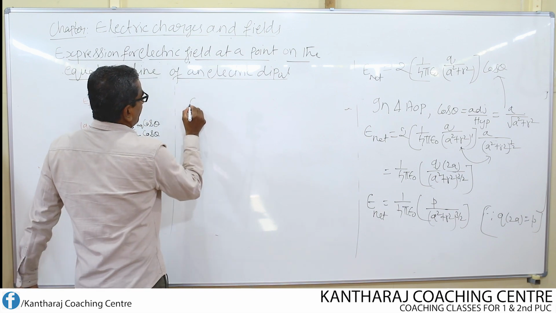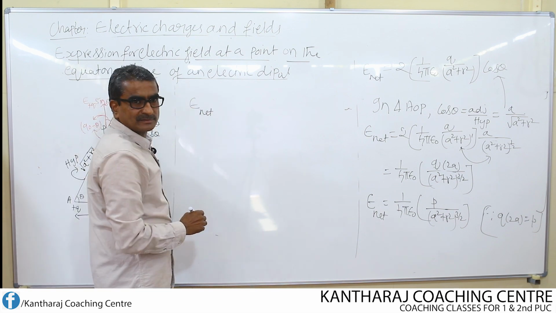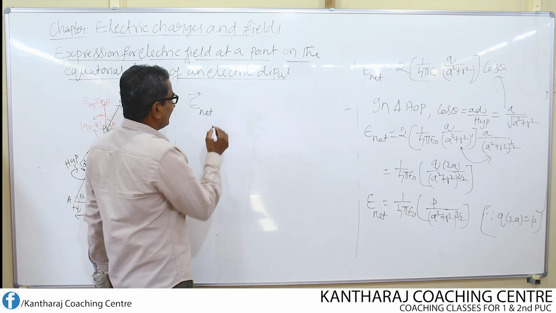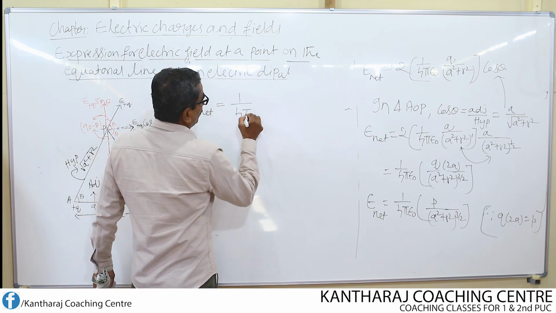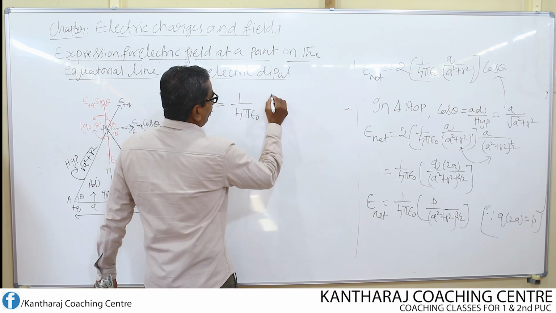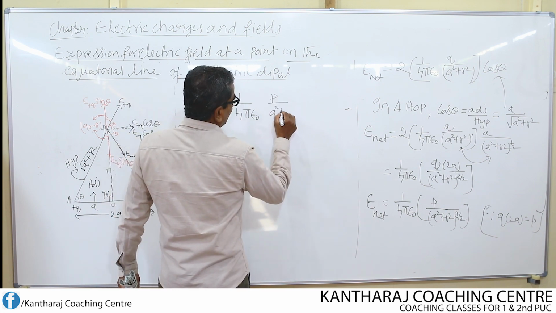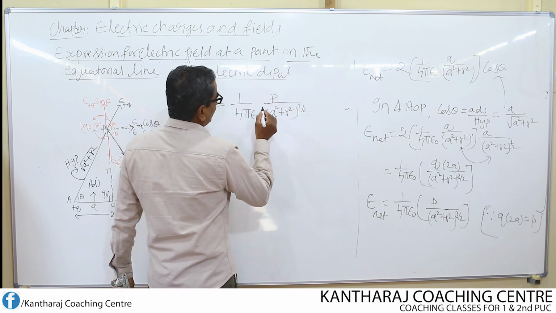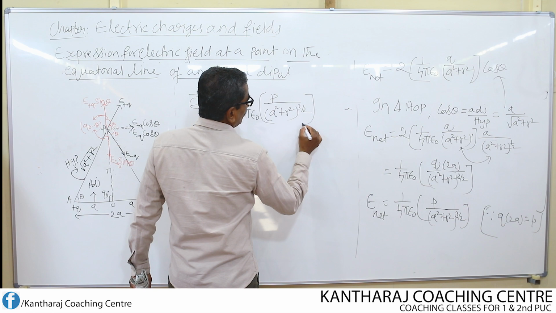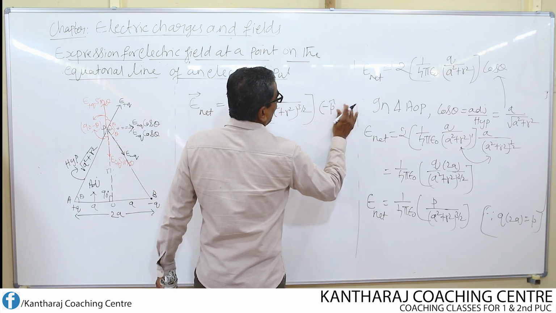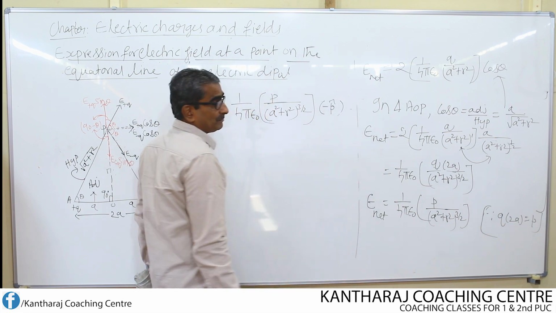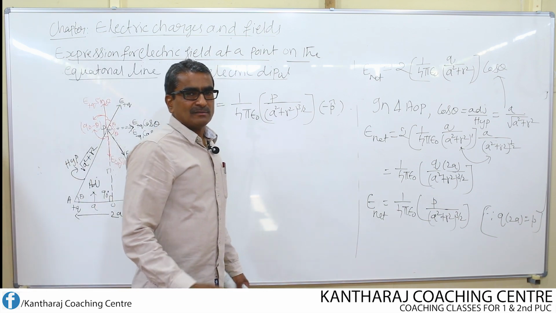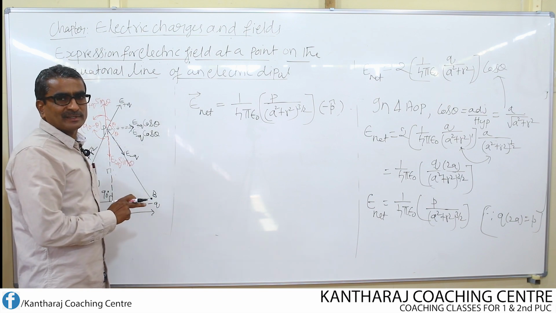Okay, now E net, I put an arrow to represent it as a vector. This is equal to 1 over 4 pi epsilon naught, then P divided by (a square plus r square) whole to the power of 3 by 2, then into, I write minus p cap. Instead of writing the unit vector as plus p cap, I write this as minus p cap. What's the reason to write the minus sign here?